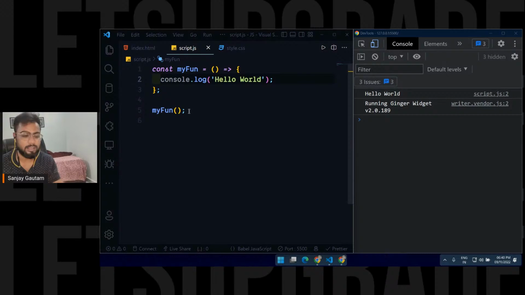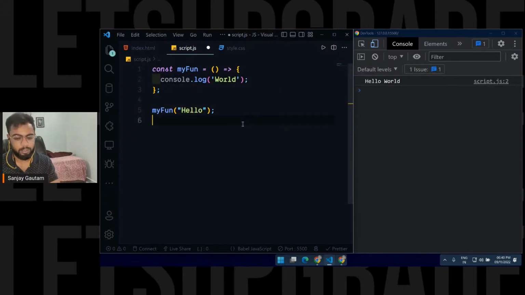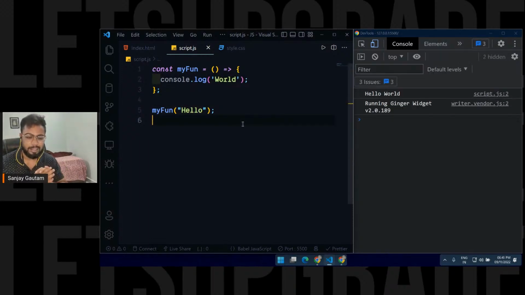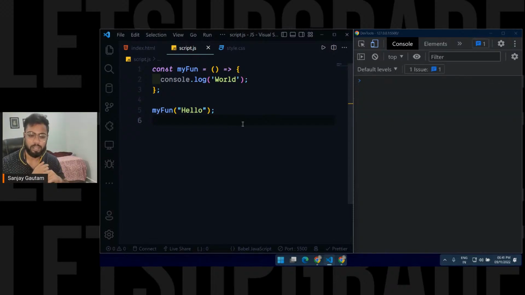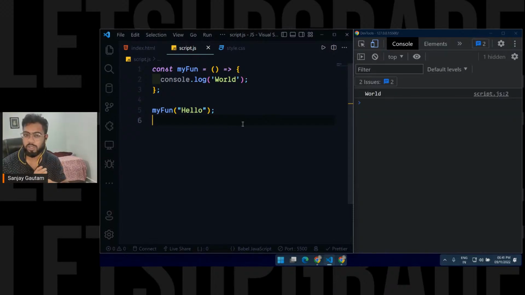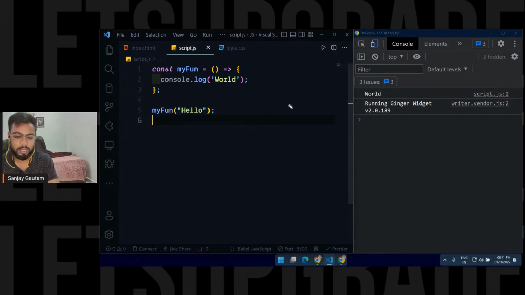So how to pass these values? When you call your function, you can pass some values here. It could be a number, a string, or whatever you want. Right now I'm just going to pass, let's say, a string, hello, and save it. Let me just remove the hello from here and save it. I'm just getting world here. So yep, you have passed this value hello here, but that is not actually making any difference in our output. You are still getting world inside your console.